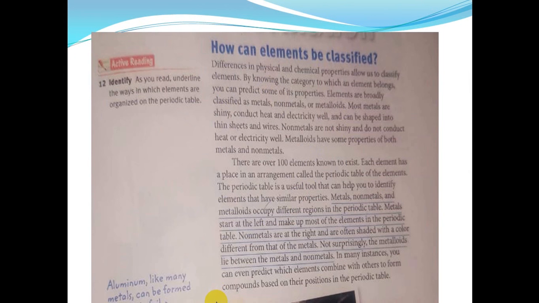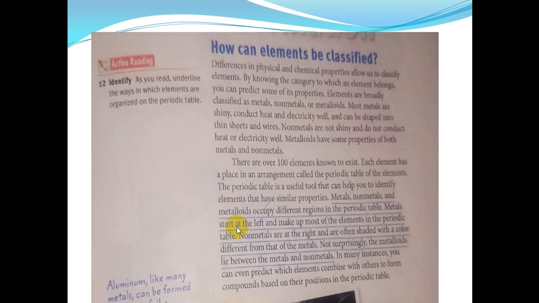On page 56, identify, as you read, underline the ways in which elements are organized on the periodic table. If you remember, in the previous video we said that we have over 100 elements and each element has a place in the arrangement in the periodic table. We group elements into 3 main groups: metals, non-metals and metalloids. So please highlight with me. As I read, you will highlight in your book. We have 3 groups of elements. They have different regions or different places in the periodic table, and we will see this in the next slide.